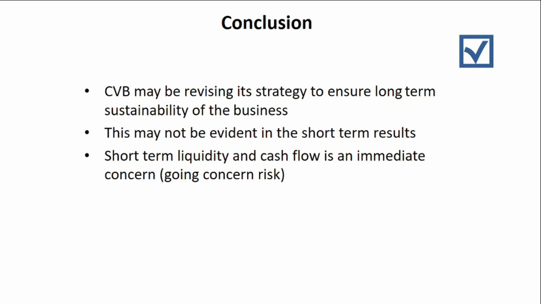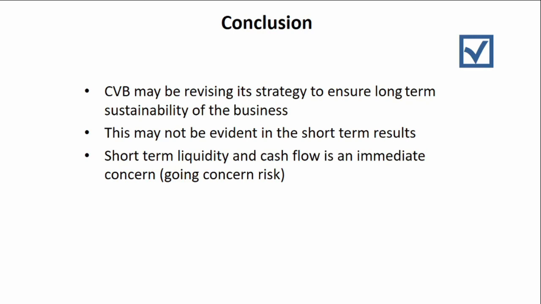We also saw that the company may have short-term liquidity and cash flow problems, and this could result in going concern problems if it is not addressed in the near future. So from an investment perspective, based on the analysis of the ratios we have looked at, the short-term liquidity and cash flow is an immediate concern, and it could constitute a going concern risk if it is not addressed soon.